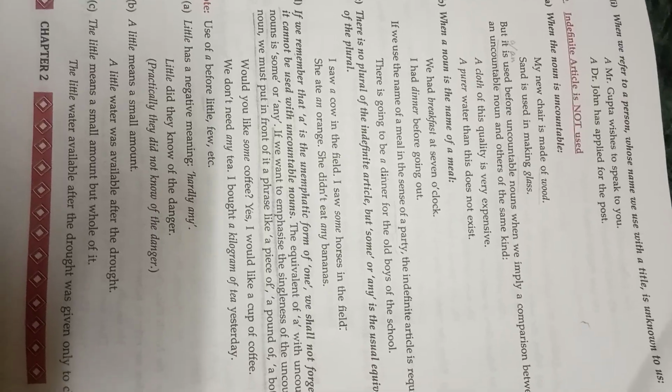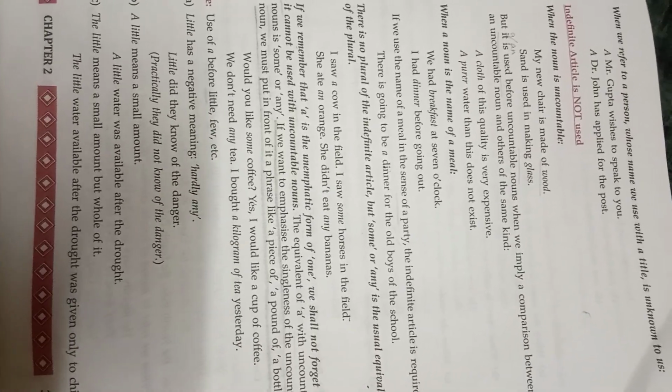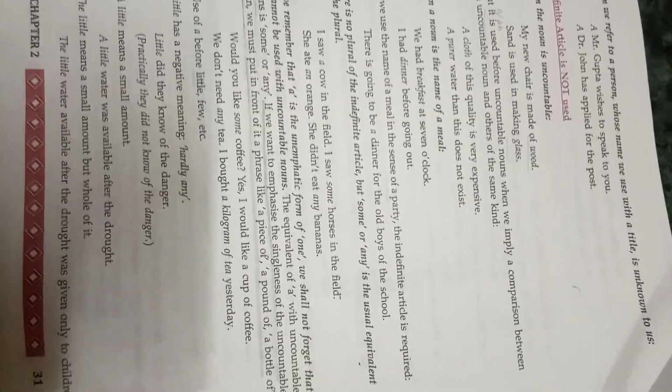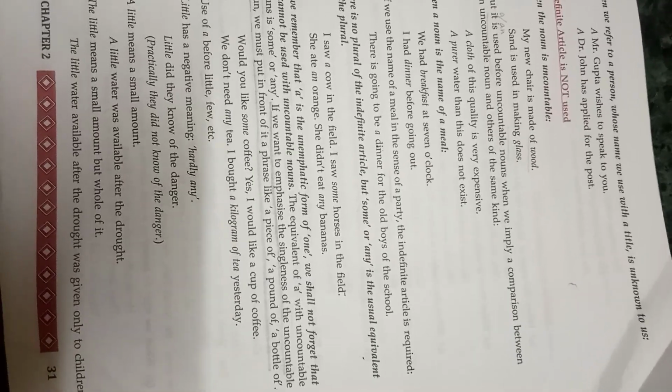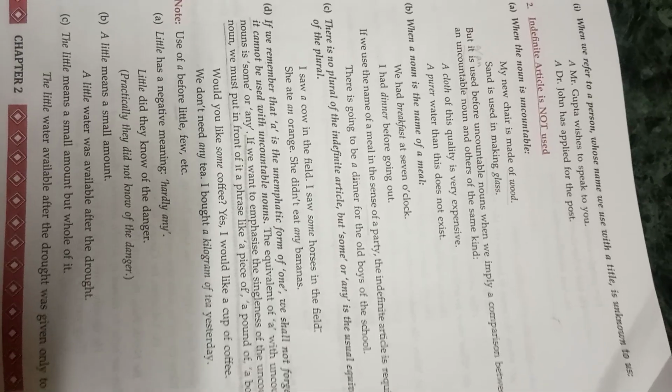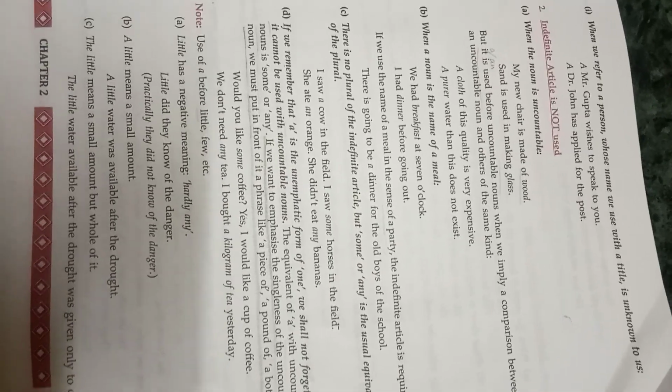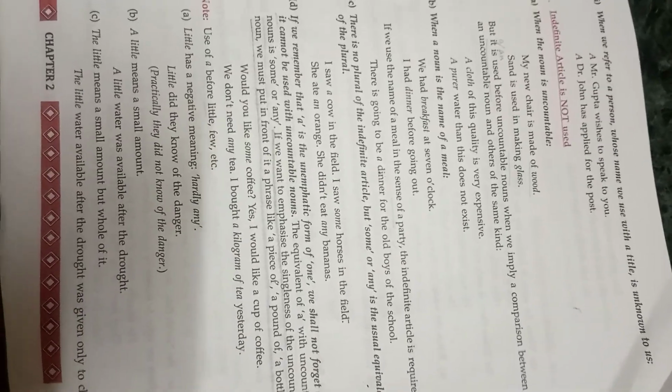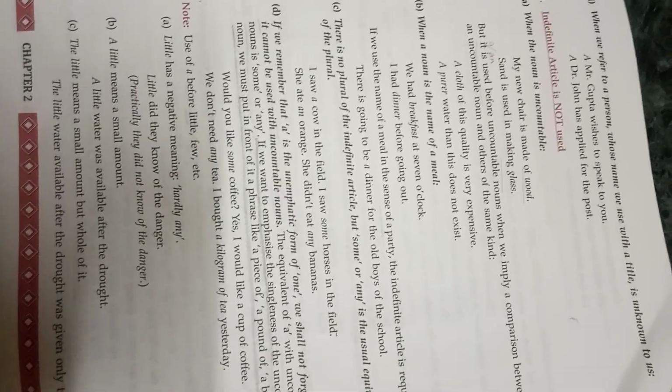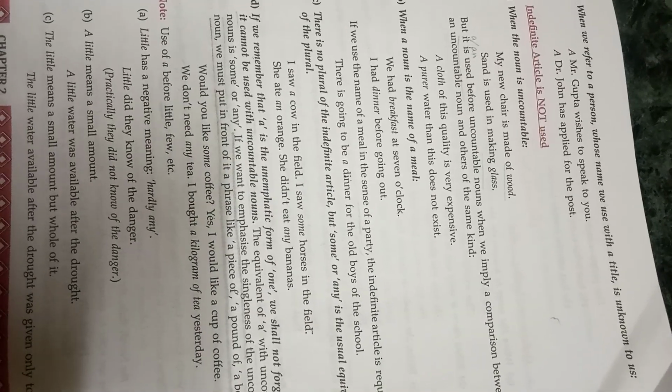Then point C, there is no plural of the indefinite article. For a or an, there can be no plural, but what are used? We use some or any. They are the equivalent of the plural for a or an. For example, I saw a cow in the field. I saw some horses in the field.